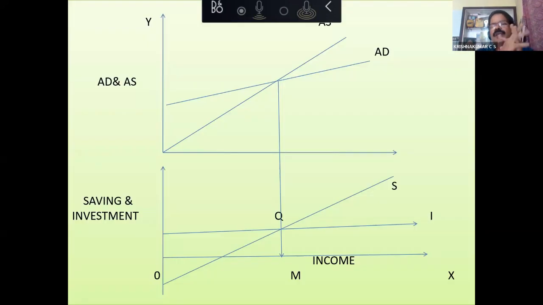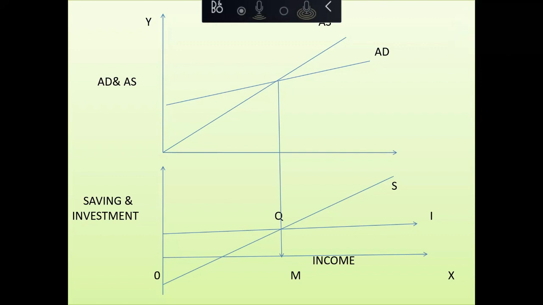Now, let us come to the next question. What will happen if S is greater than I? What will be the adjustment mechanism? How will the economy reach equilibrium? Yes, Sudarshan sir, please.